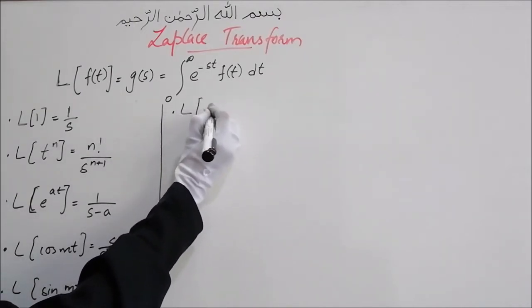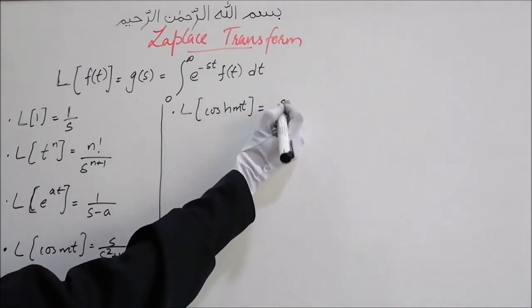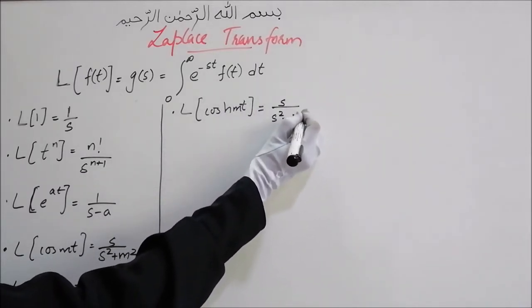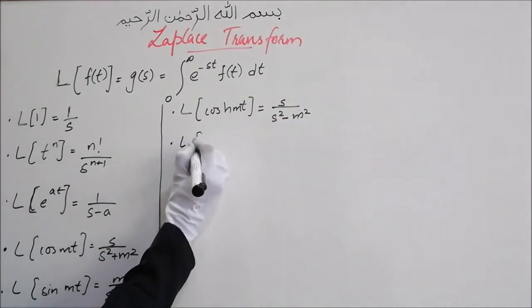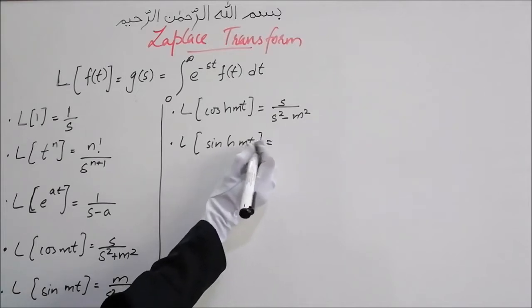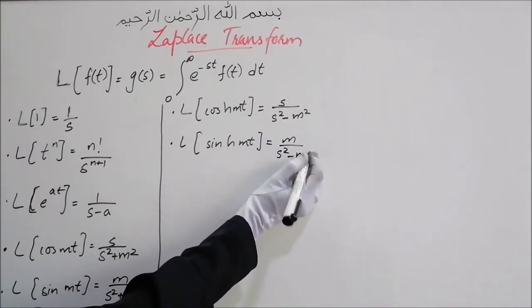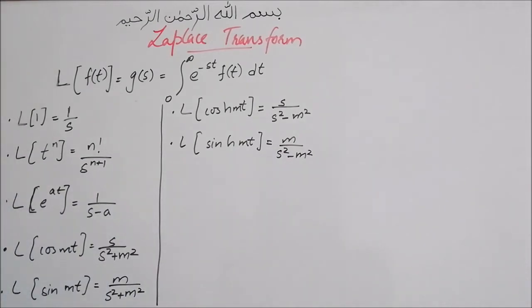Laplace transform of cos h hyperbolic mt will be equal to s upon s squared minus m squared. Laplace transform of sin h mt, again this is hyperbolic, is m upon s squared minus m squared. You can prove all this using this equation.